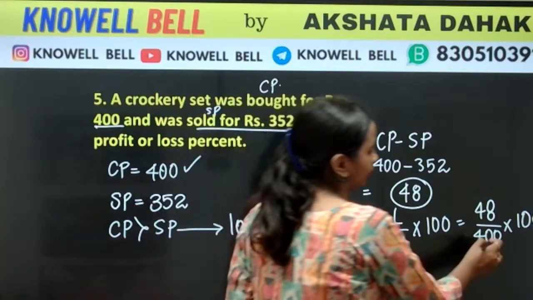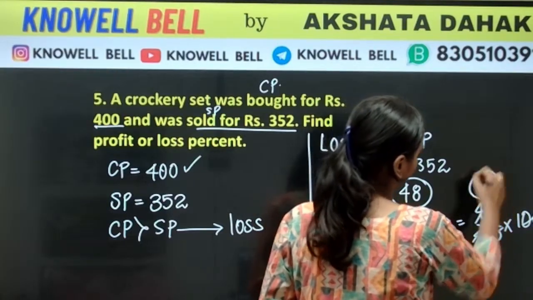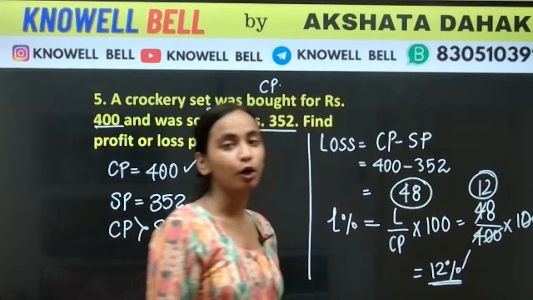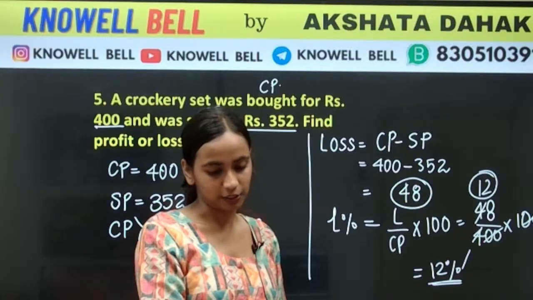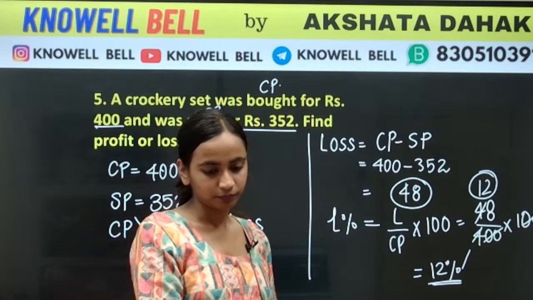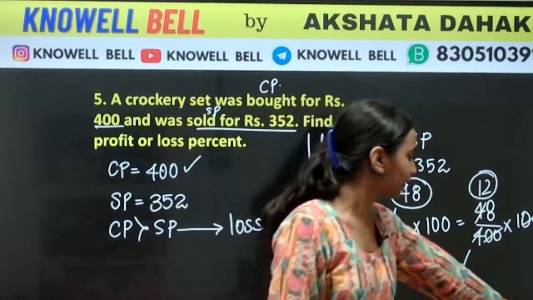Good, Bhavya. 2 zeros will be cancelled here. 4 ones are 4, 4 twos are 8. So how much is loss percent? Loss percent is 12%. Correct. Good. Everyone is answering correctly over here. 12% is the right answer.